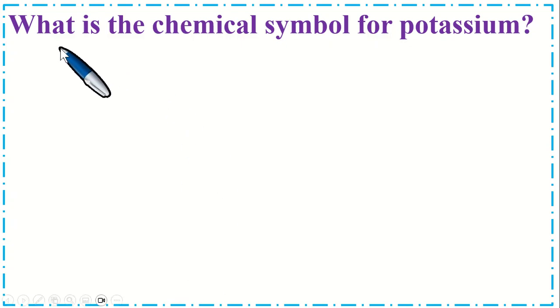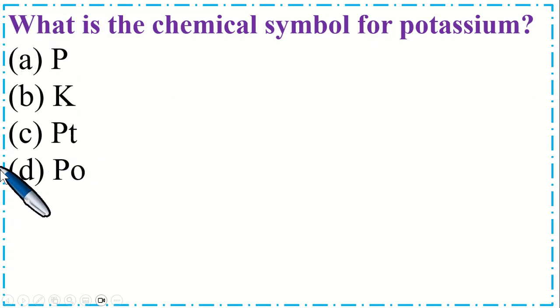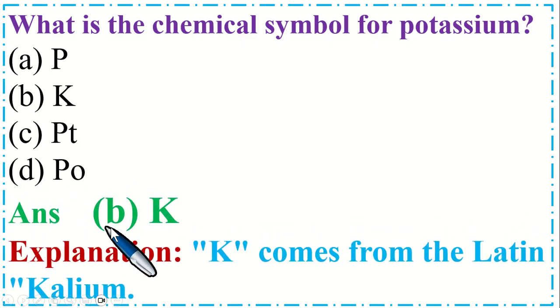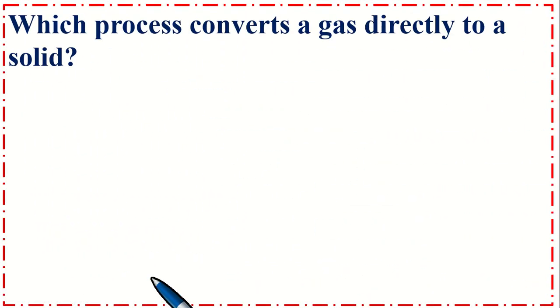So dear students, this is very important MCQs. What is the chemical symbol for potassium? Option A, P, B, K, C, Pt, and option D, PO. So the correct option is B, K. K comes from Latin kalium.